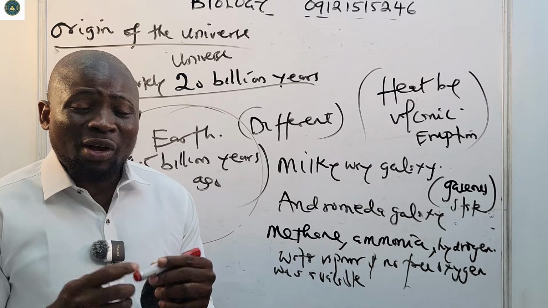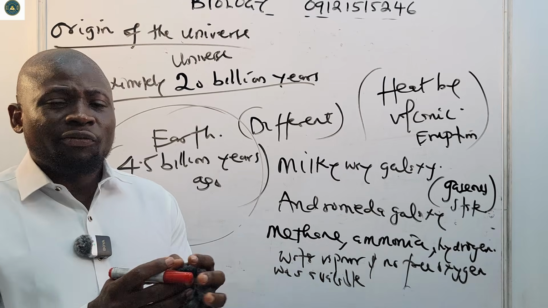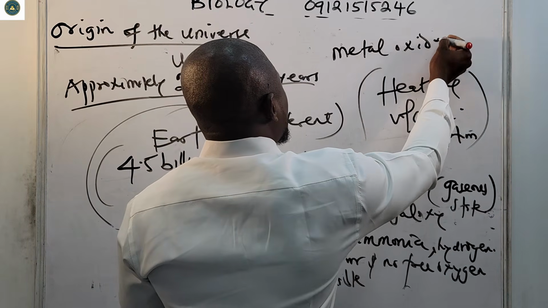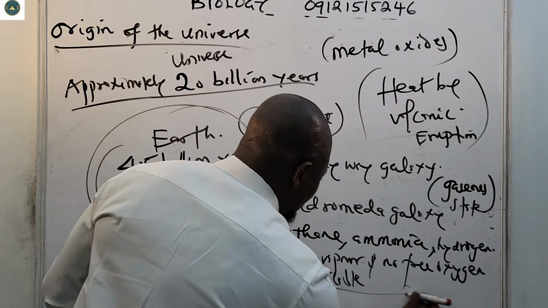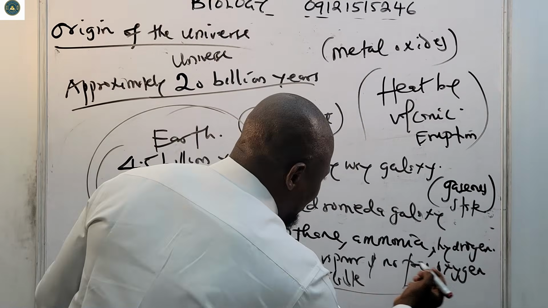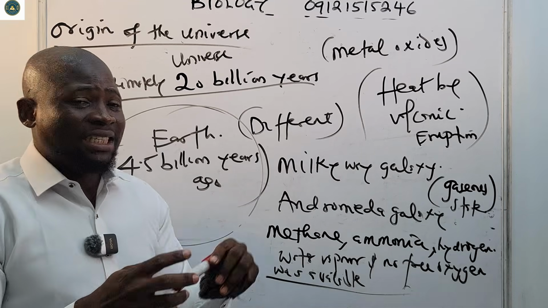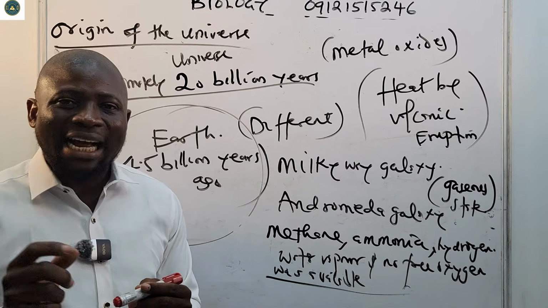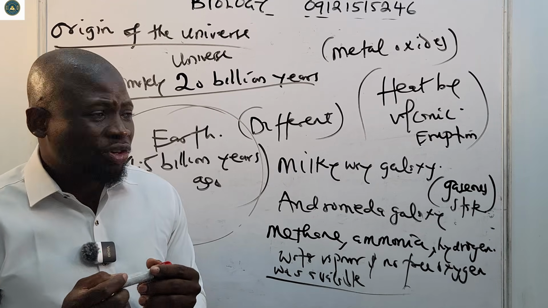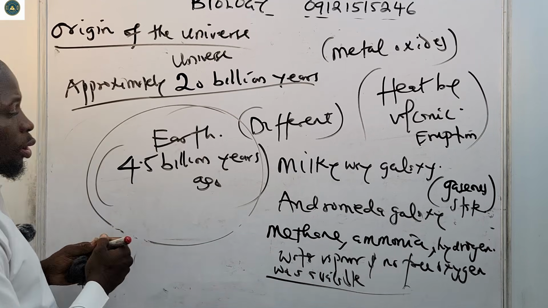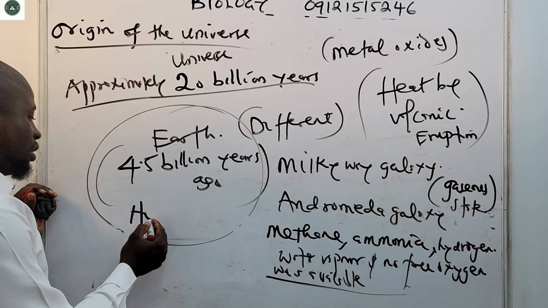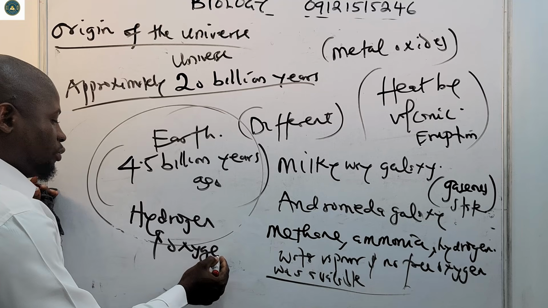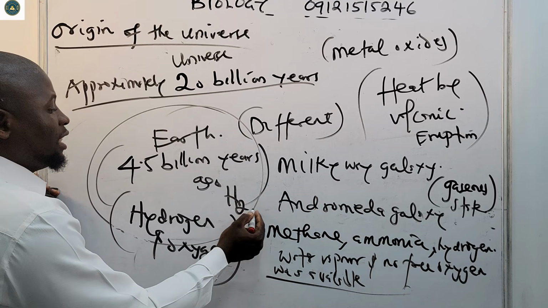And if oxygen was available at all, it would be in a bound form, existing as metal oxides. The oxygen we are talking about was not freely available at that time; if it existed at all, it would exist in a combined form, as metal oxides. The ultraviolet rays coming from the sun must have broken up water into hydrogen and oxygen, which are the components of water.